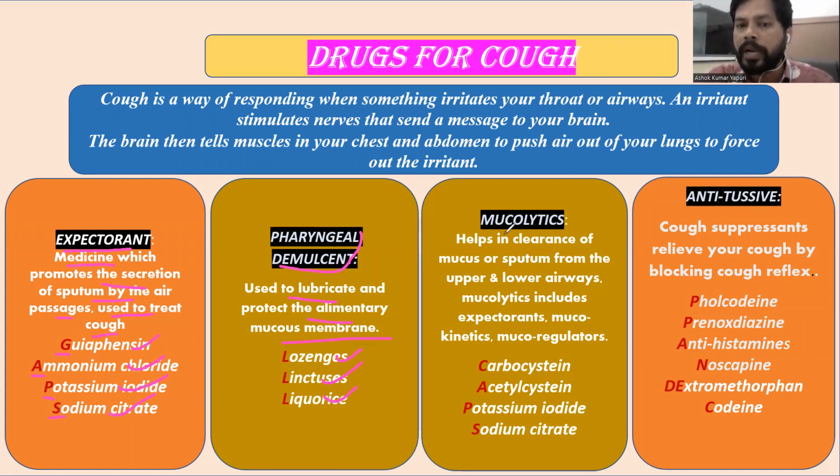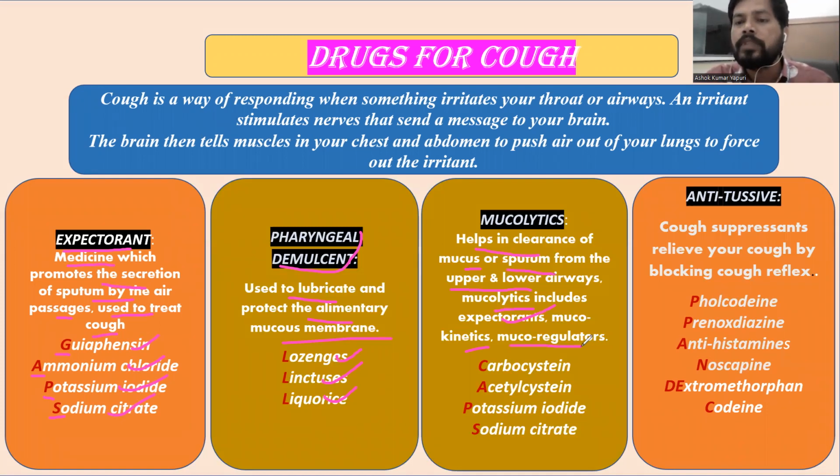And next is mucolytics. The name itself indicates they break down the mucus. Mucus is nothing but a thick secretion which again disturbs our sleep as well as our way of speaking. Mucolytics help in the clearance of mucus or sputum from the upper as well as lower airways. Mucolytics include expectorants and mucokinetics. Mucokinetics means they increase the movement of mucus outside of the throat. These are also called regulators of the mucus, so they down-regulate the excess mucus secretion also.